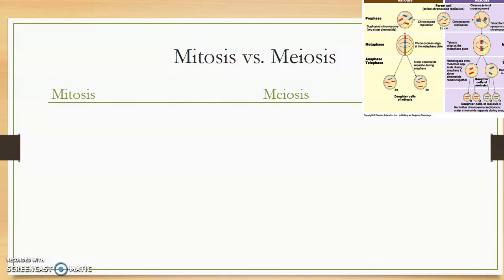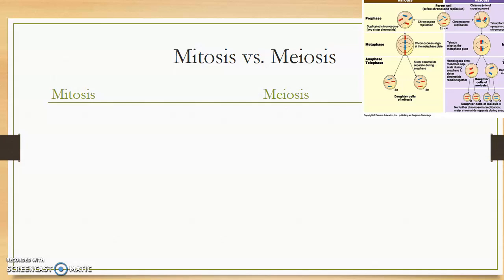Okay, so let's finish up our little lecture here on meiosis. As we said in the last part, meiosis is a process in which you make a gamete, which is a sex cell. It's very different from mitosis. In mitosis, you're making a somatic cell. So let's go through the differences between these two processes, and then we'll finish up by talking about something called a karyotype.